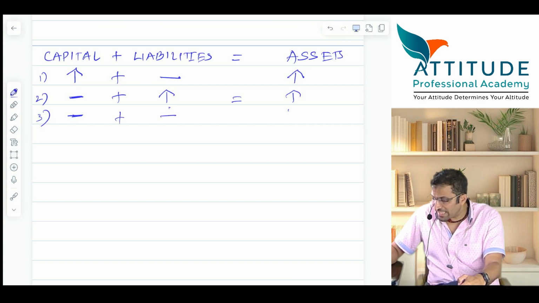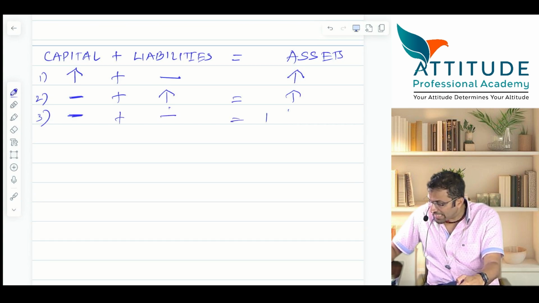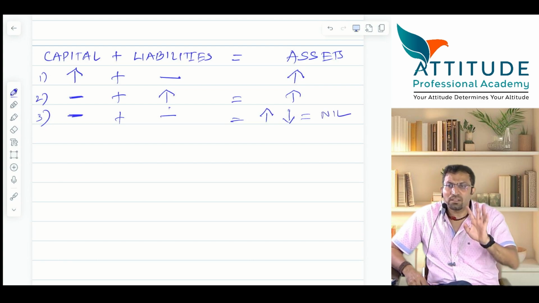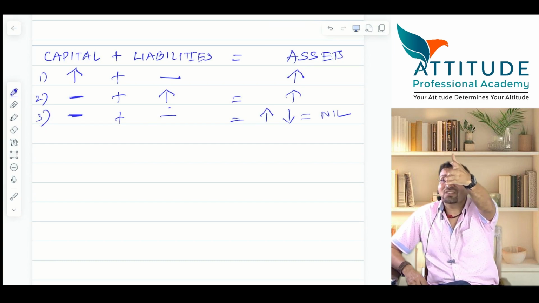There is no change in liability. There is no change in what? Capital. One asset, furniture, increases, yes? And one asset decreases, that is cash. So one asset increases, another asset decreases. So this also is actually nil effect. Understood? Yes or no?